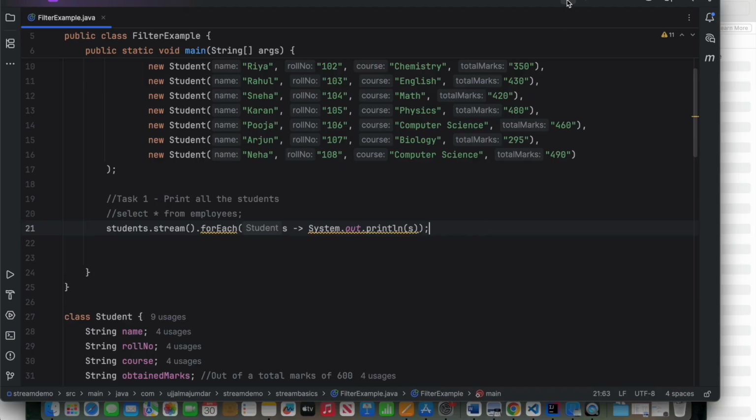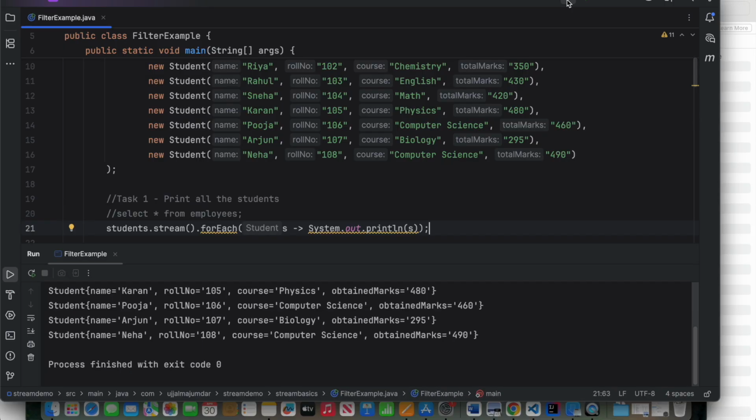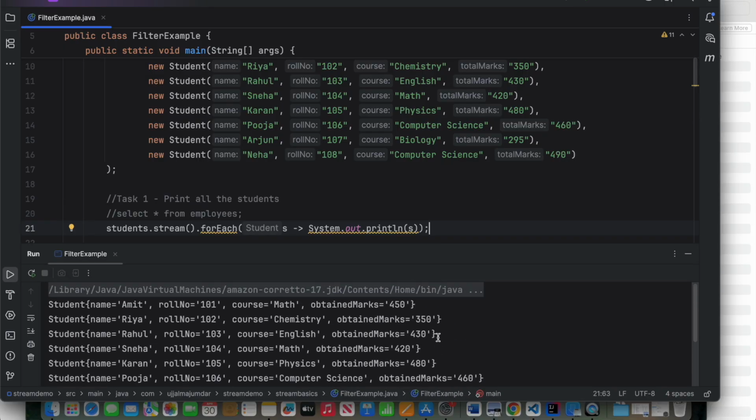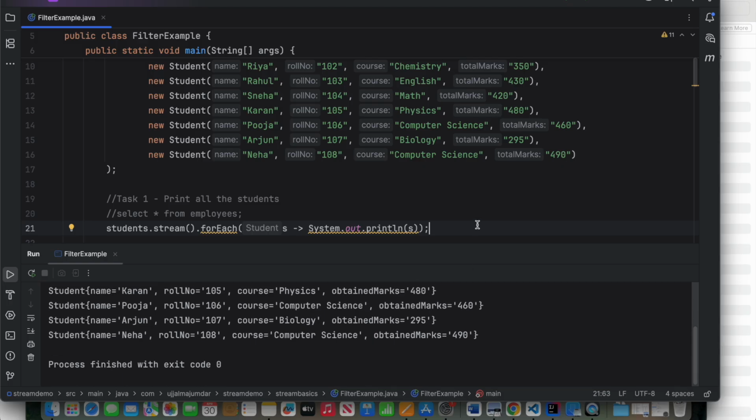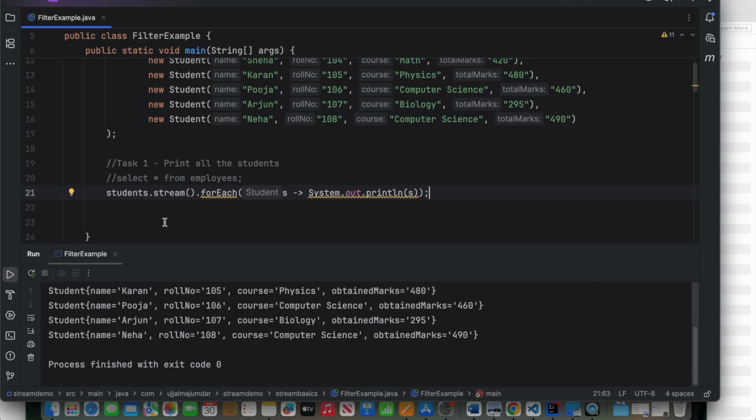Let us see how it is going to work. Let us try to run this. If you see, all the student objects are printed with this simple line. So what is Stream doing?